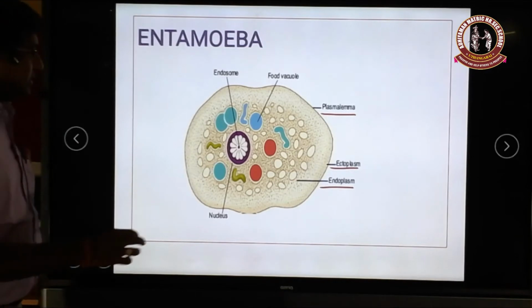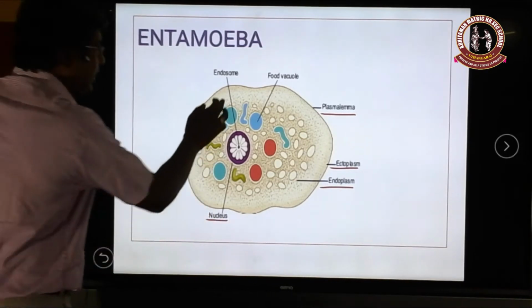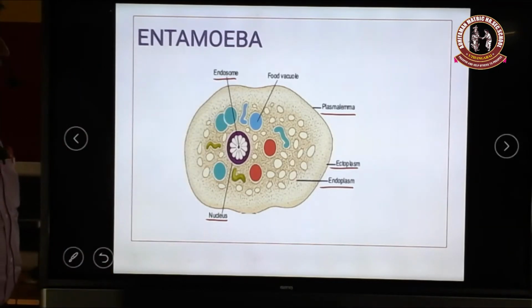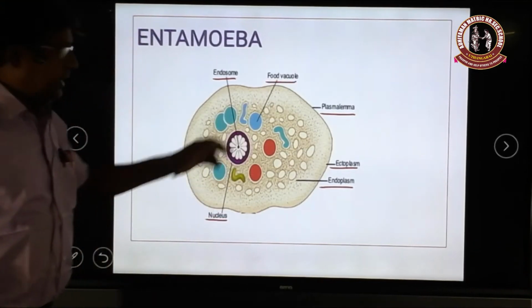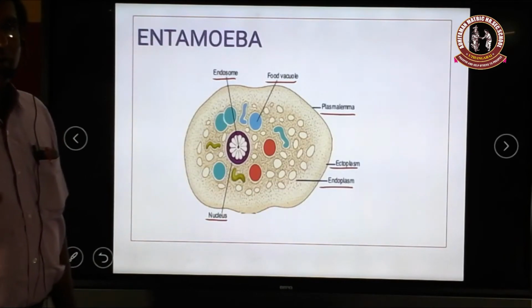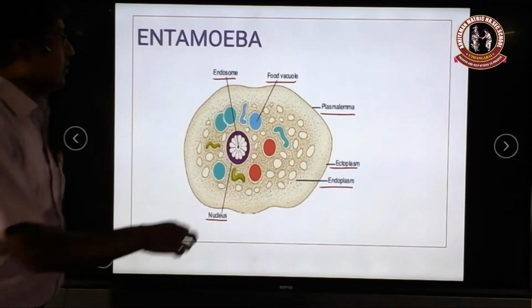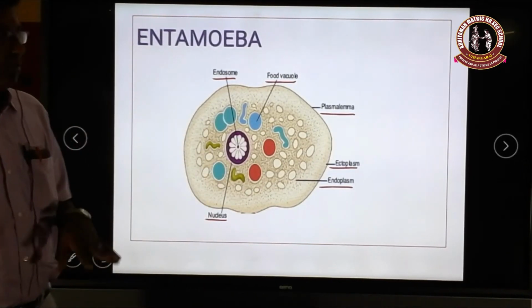Inside there is a nucleus, and inside the nucleus there is an endosome consisting of genetic material. The food vacuole is also present inside. The amoeba takes food by a food vacuole, where all the food material is gathered and engulfed. So the amoeba takes food only by a food vacuole.